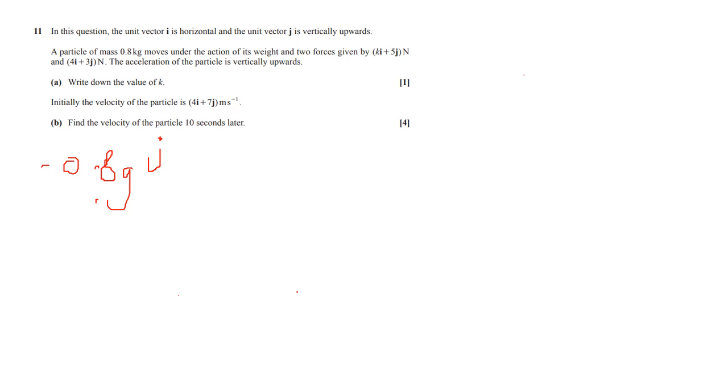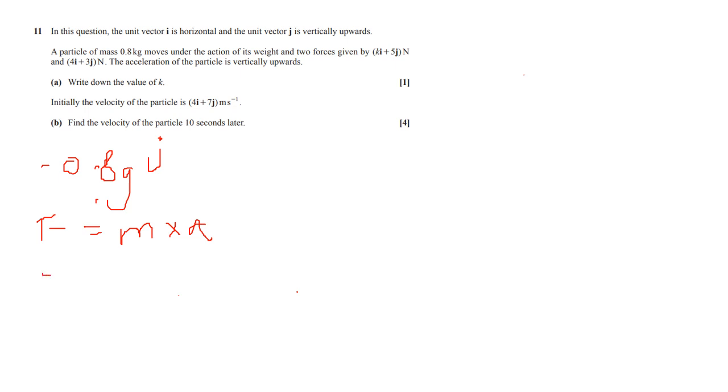Now, our F equals ma is going to be force. So F equals m times a, right? Now, we know that our mass is 0.8 and our acceleration, we have no idea. But we know our forces, and we only really need to know the forces in the vertical direction, right? Because that's the only direction things are moving. Nothing's moving in the horizontal direction.